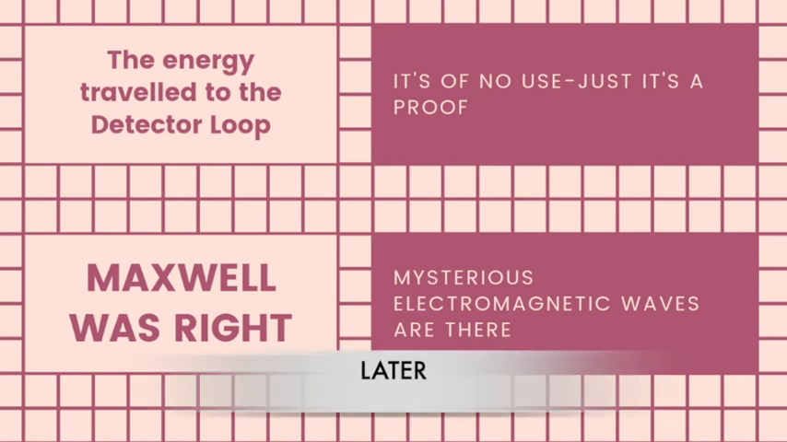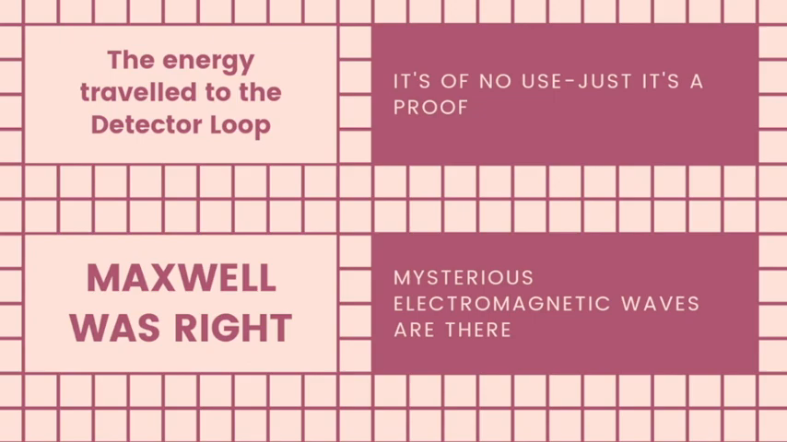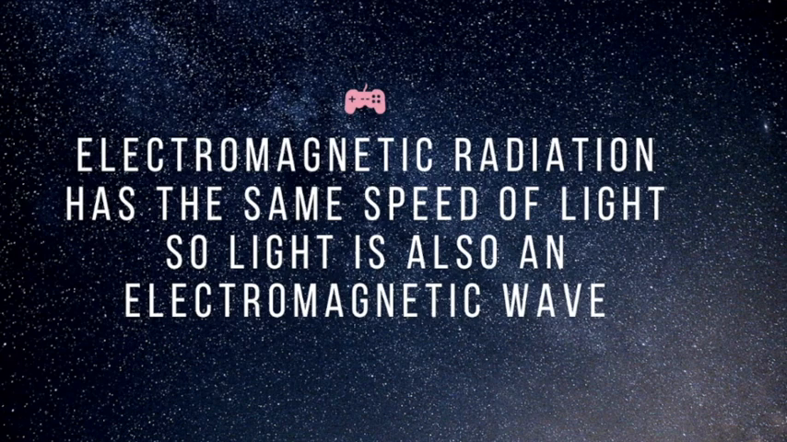Let's see what Maxwell said in upcoming classes, but in brief, what Maxwell said was that electric and magnetic fields move perpendicular to each other and electromagnetic waves are generated, and he found out that electromagnetic radiation has the same speed as light, so light is also an electromagnetic wave. This is, in brief, what Maxwell said.